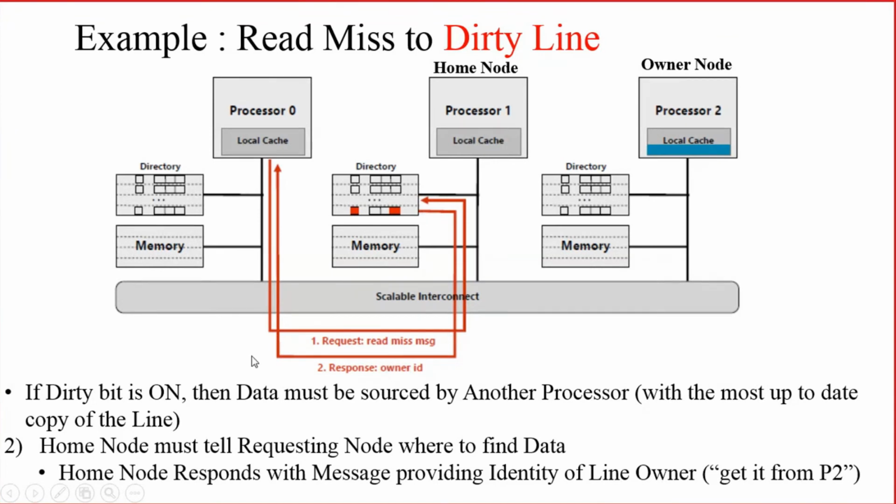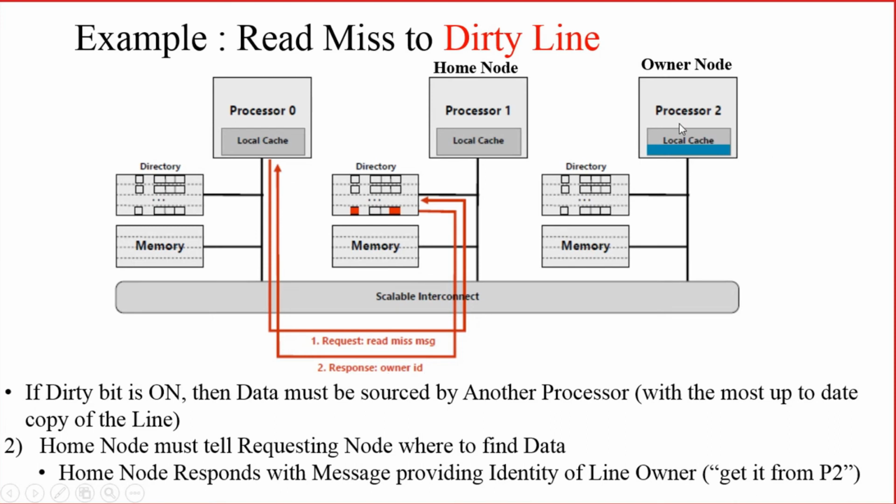It is done through this path, right? How will it tell? The home node responds to the requesting node with a message providing the ID of the line owner, right? So the home node will send a response to the requesting node containing the owner ID. What do you mean by owner ID?